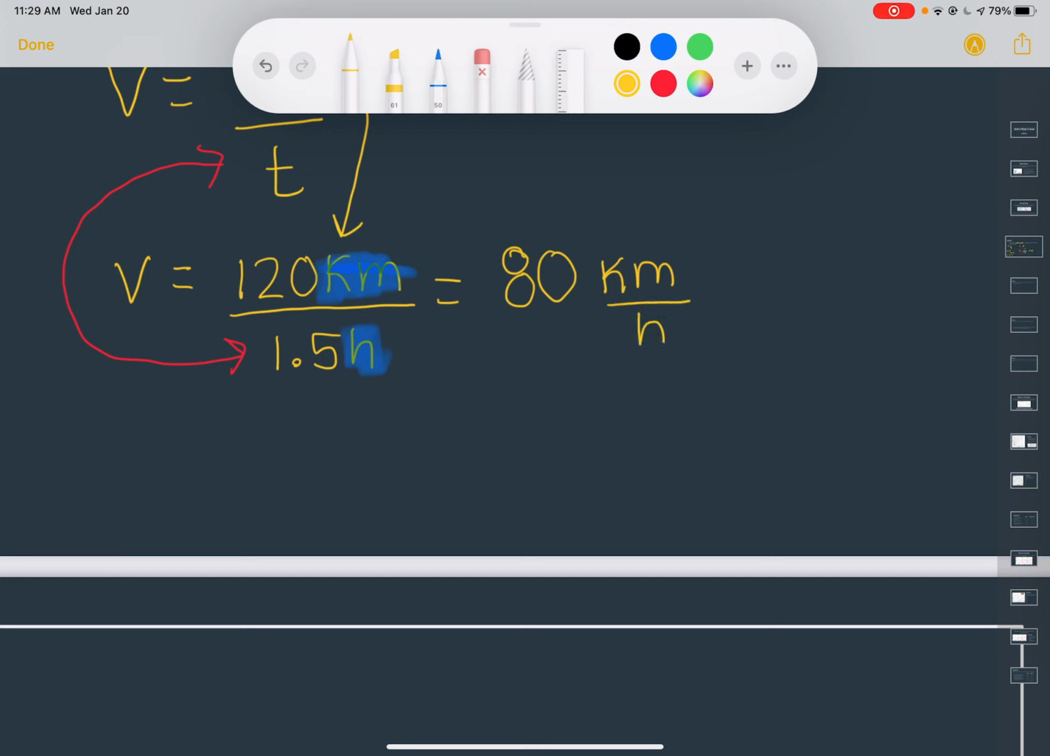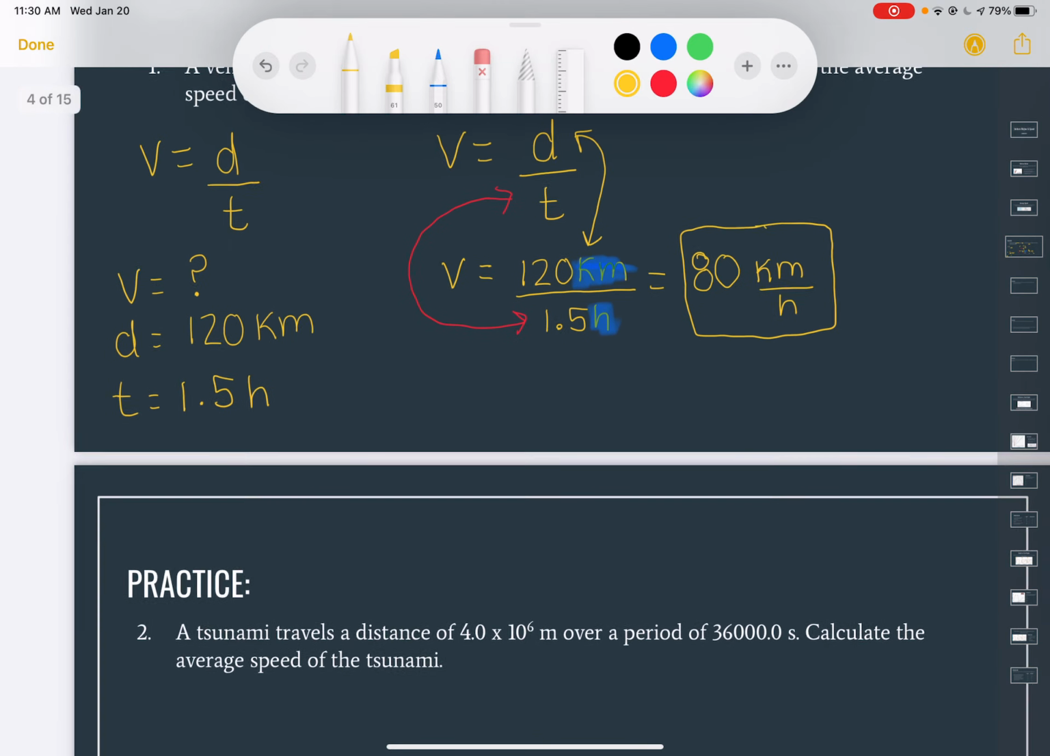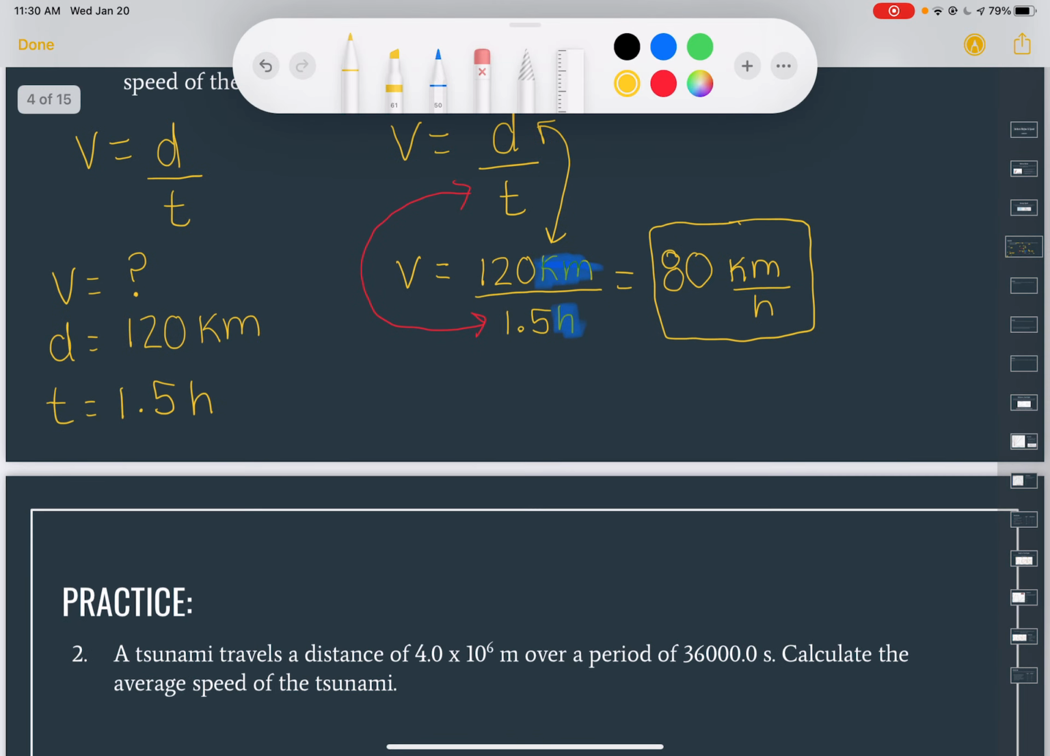And that's what you would hear when you tell someone your speed. You would say, oh, you're going 80 kilometers per hour or an hour. So that per or that an, that's signifying that little line there. It's divided by, okay? So that's our answer. That's it. That's all we got to do. 80 kilometers an hour.